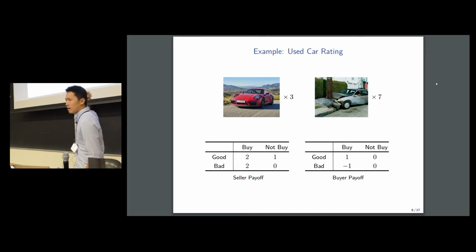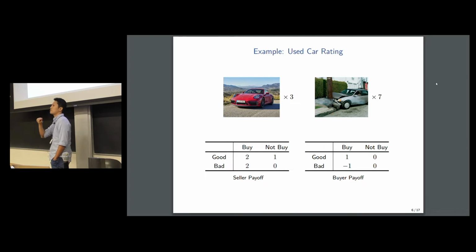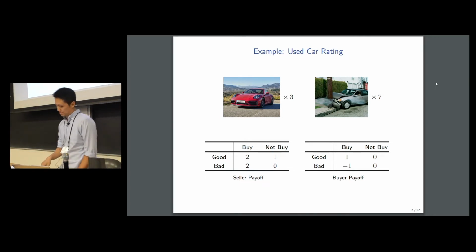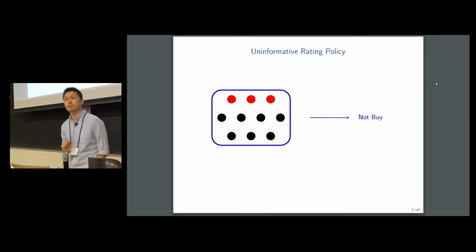Now, here are the payoffs. The important thing here to notice is that if a car is getting sold, then the seller doesn't care if this car is good or bad. But if a car is not getting sold, then the seller actually prefers that car to be the good car because he's going to receive a higher reservation value from this good car. On the buyer's side, she's willing to purchase the car as long as she believes the car is good with at least 1/2 probability. The buyer, of course, doesn't know the quality of the car, but the sender can provide information through using a rating policy. And this is one particular rating policy that the seller can use, and in particular, this is the completely uninformative rating policy.